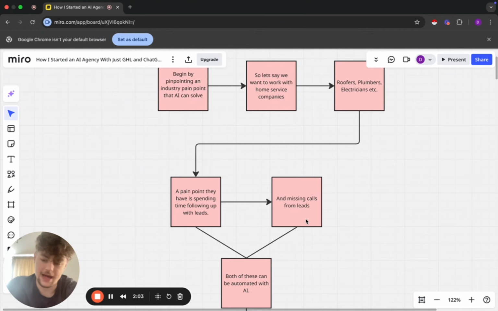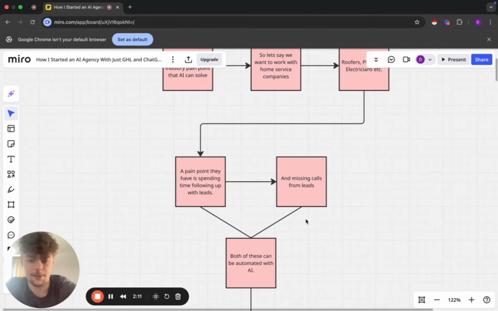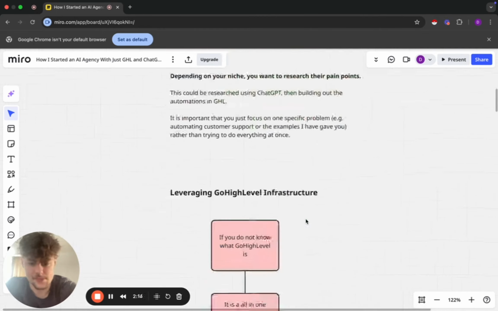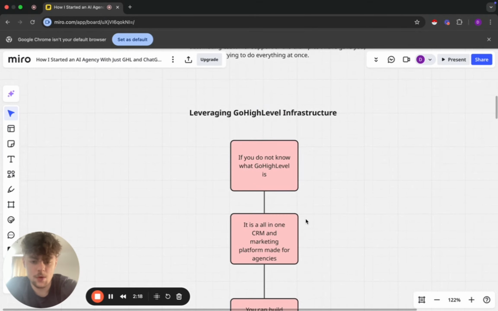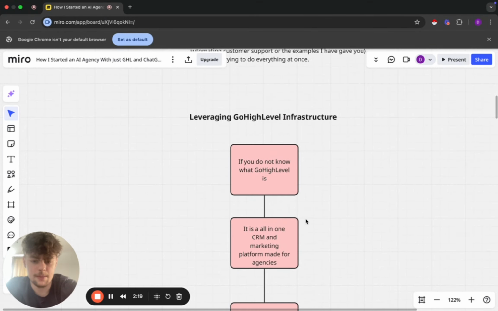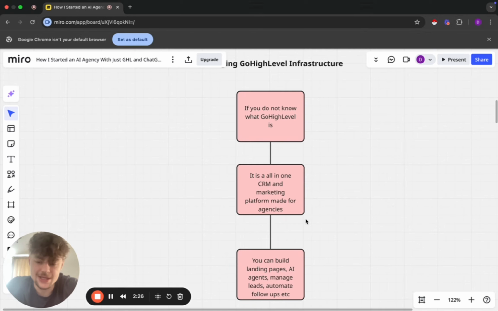So AI and SMS that can respond to messages in Instagram, Facebook, WhatsApp, just like the main messaging platforms really. If you don't know what GoHighLevel is, it's an all-in-one CRM and marketing platform that is literally made for agencies, and you can build landing pages, AI landing pages, and AI agents, which we're mainly going to be focusing on, where you can manage leads inside the CRM and automate follow-ups.